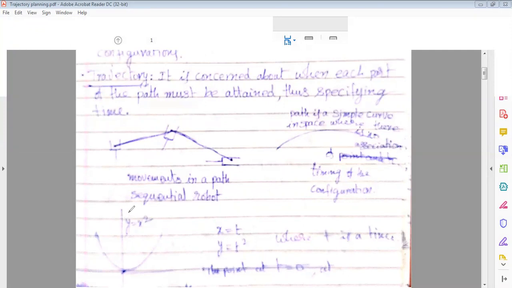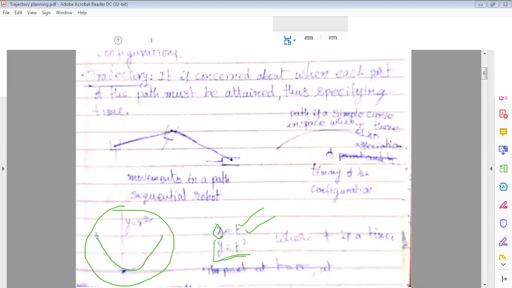For example, if you see this parabola curve, before considering the time, it is a simple parabolic curve. If I take the x-axis as a time variable, then the y-axis depends on the time variable x-axis, so y is equal to t square.